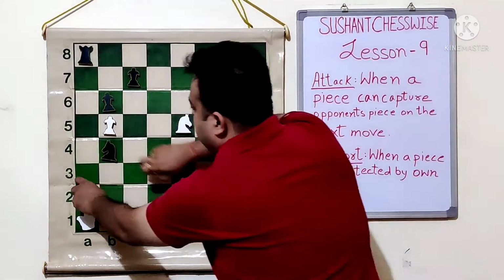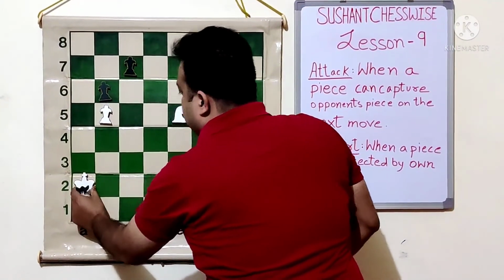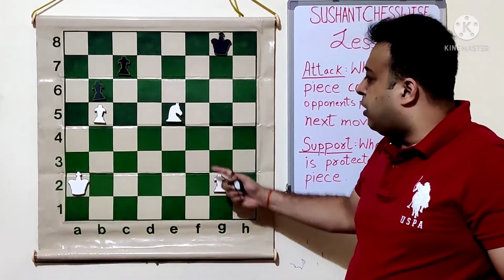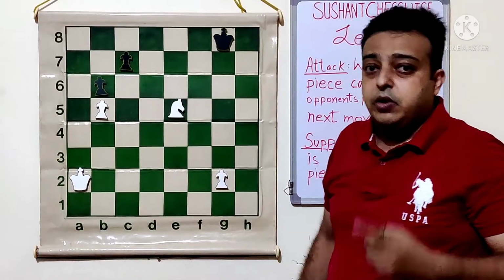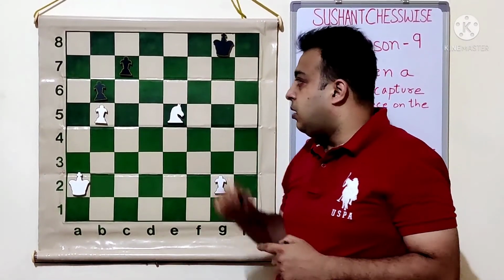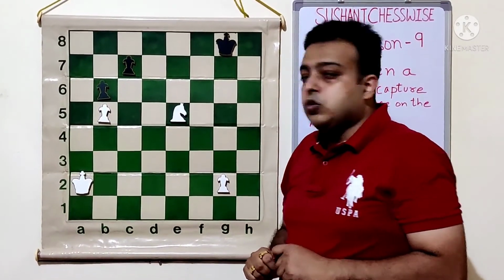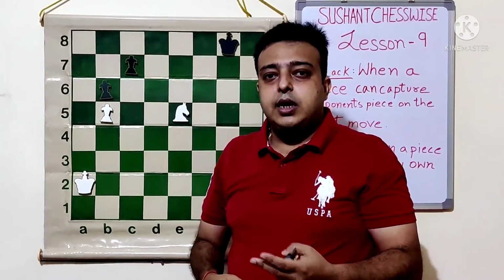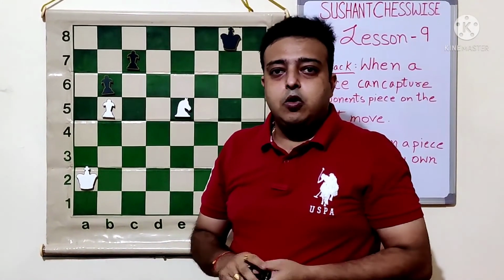In the final position we see here, this was the position, and white won the game very easily because of this extra piece. The knight can go and capture these pawns. We will be learning all this in more detail, how the extra piece can capture the pawns and all. So this is about attack and support. I will be covering 2 more chapters at least to continue in more detail.